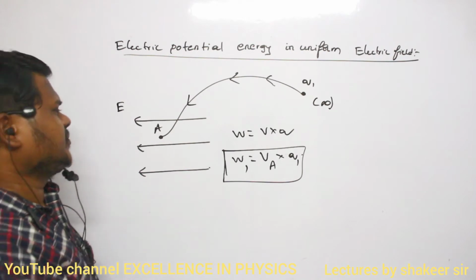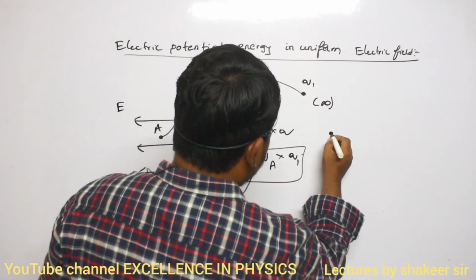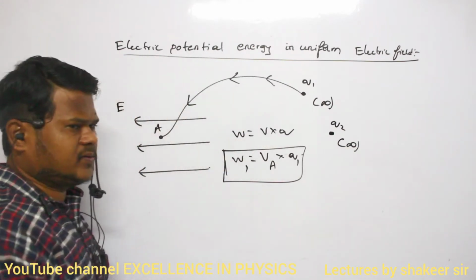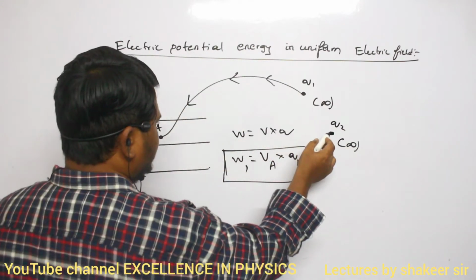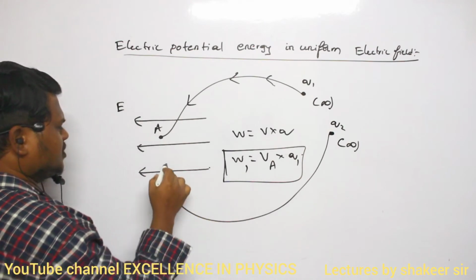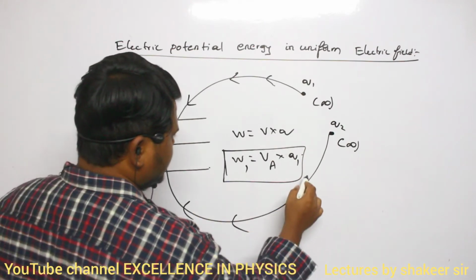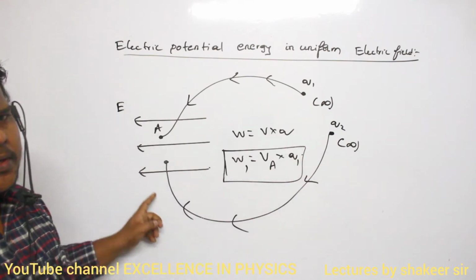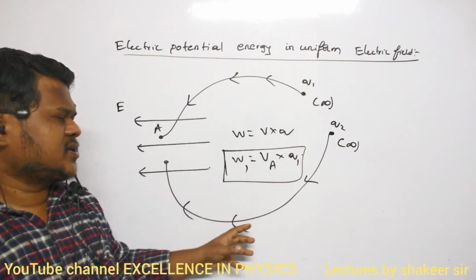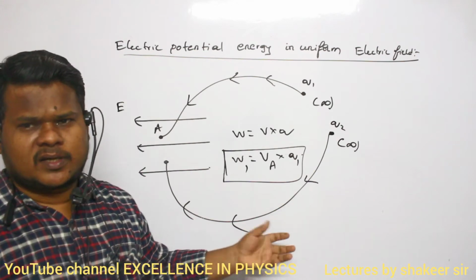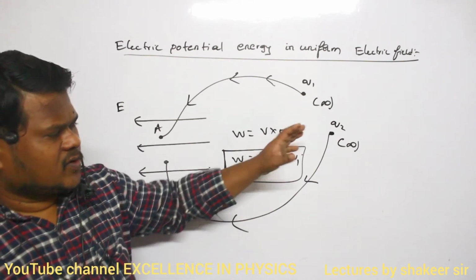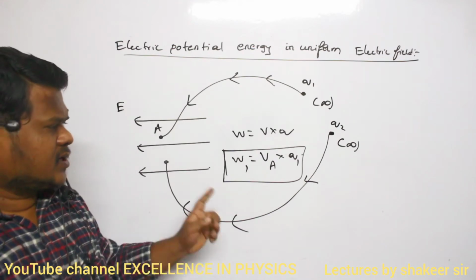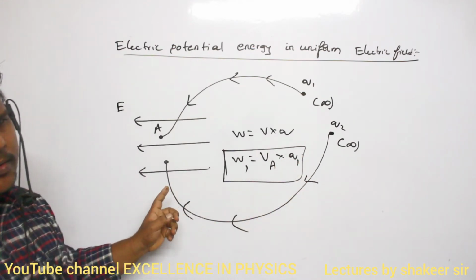Clear? Now consider there is one more charge Q2, which is also present at infinity. Now this charge, I want to move from here to this point. Work done doesn't depend upon path taken. Already we have studied that electrostatic fields are conservative fields. Conservative fields means whatever direction you take the charge, work done doesn't depend on the direction. Work done depends only on initial point and final point.